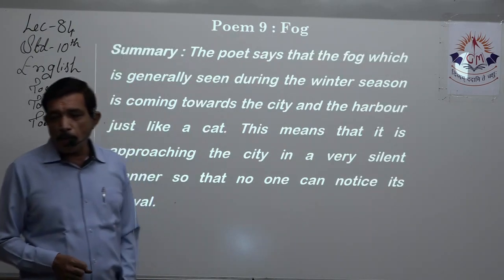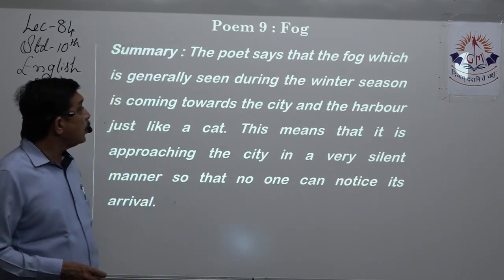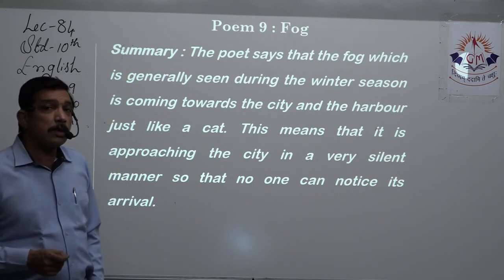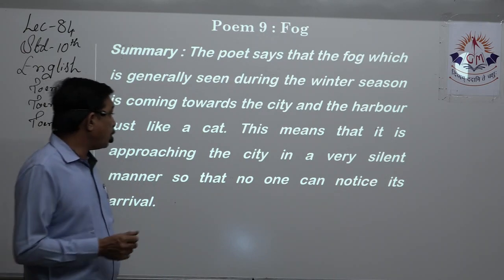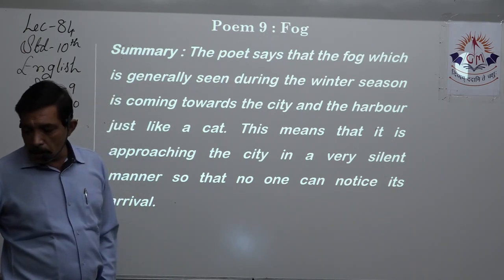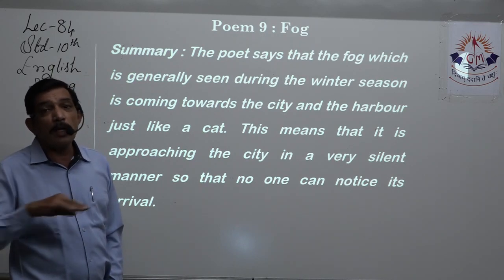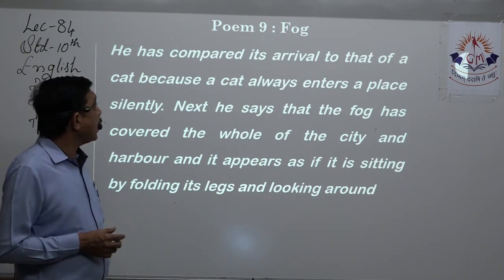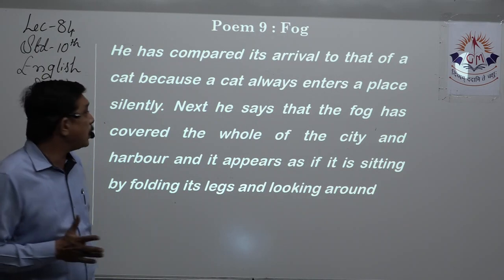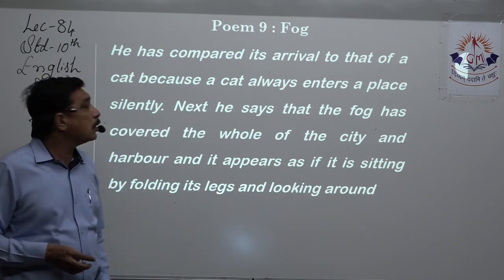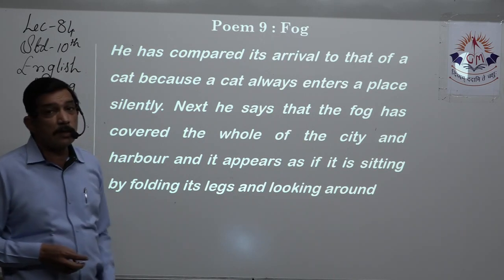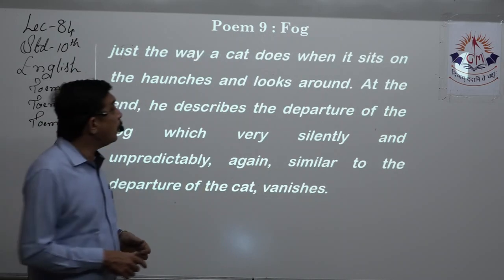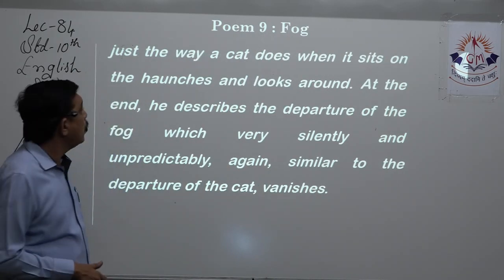Summary: the poet says that the fog, which is generally seen during the winter season, is coming towards the city and the harbor just like a cat. This means that it is approaching the city in such a way as the cat approaches, so that no one can notice its arrival. All of a sudden it becomes misty. That means the fog has arrived just like a cat. He has compared its arrival to that of a cat because a cat always enters a place very silently. Next he says that the fog has covered the whole of the city and the harbor, and it appears as if it is sitting on the haunches, folding its legs and looking around, just the way our cat does when it sits on the haunches and looks around.